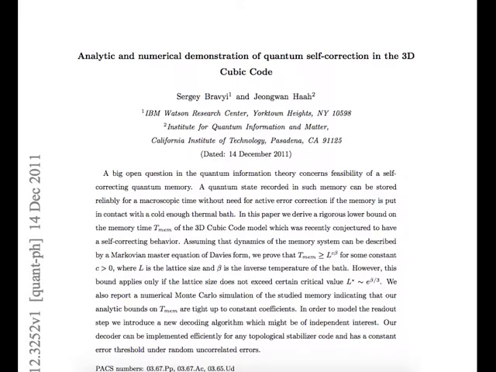Hi, I'm Dr. James Wootton of the Decodoku project, and today we're going to be talking about the Bravyi-Haah method for quantum error correction. It was introduced by Bravyi and Haah in this paper, Analytic and Numerical Demonstration of Quantum Self-Correction in the 3D Cubic Code.